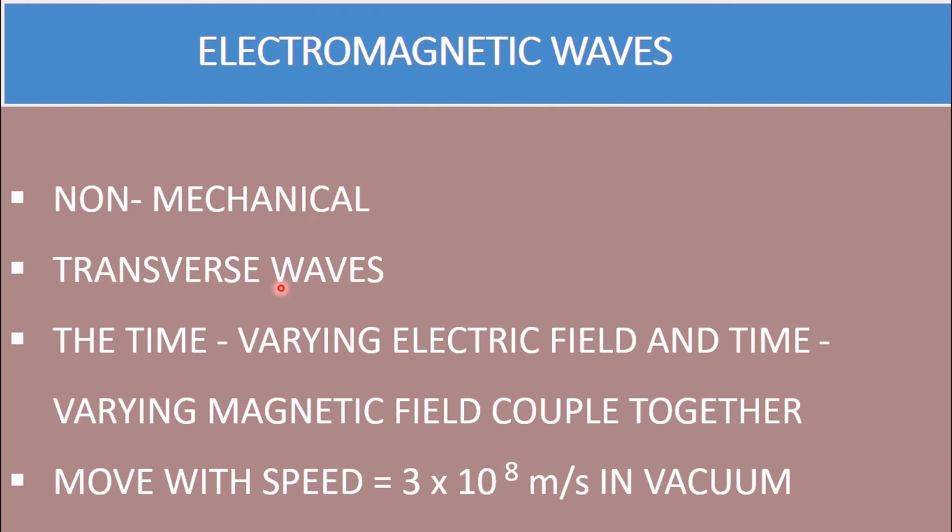The electric field vector, the magnetic field vector, and the direction of propagation of the wave are at right angles to each other. The time-varying electric field and time-varying magnetic field couple together to form electromagnetic waves. All the electromagnetic waves move with speed 3 times 10 raised to the power of 8 meters per second in vacuum or empty space.